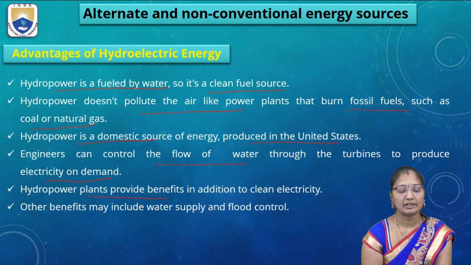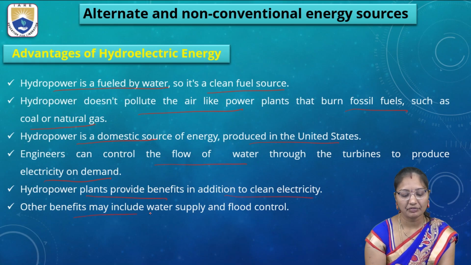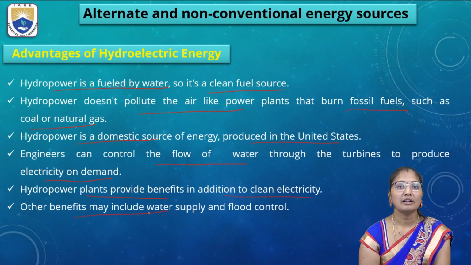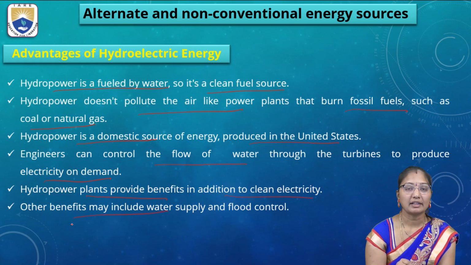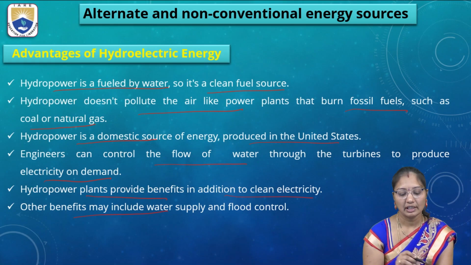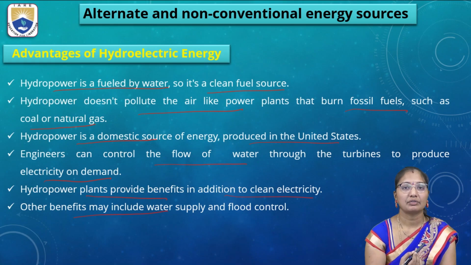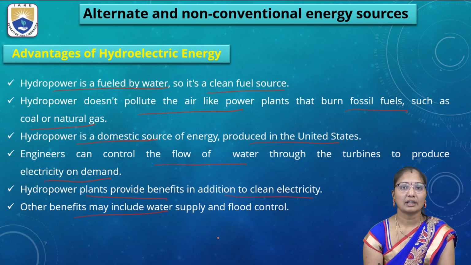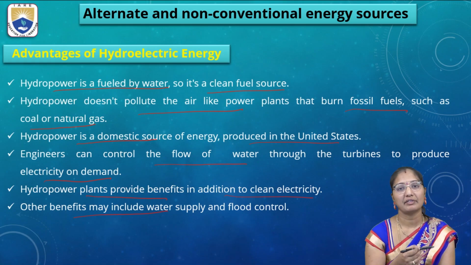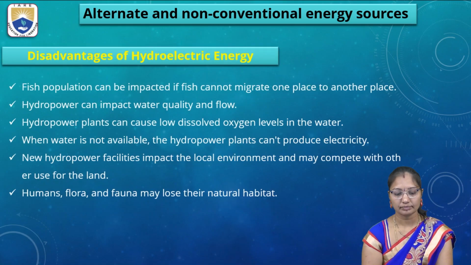These hydropower plants provide benefits in addition to clean electricity. Other benefits may include water supply and flood control. So the other benefit, especially in hydroelectric energy, is that we can include water supply. When there is a lack of water, we can get the water from the dams, and we can control flood water. If the flood water is more abundant, we can divert it to the dams.